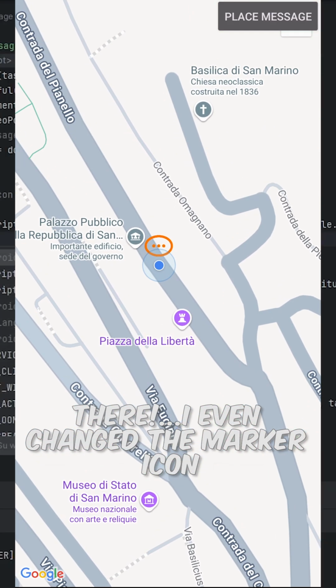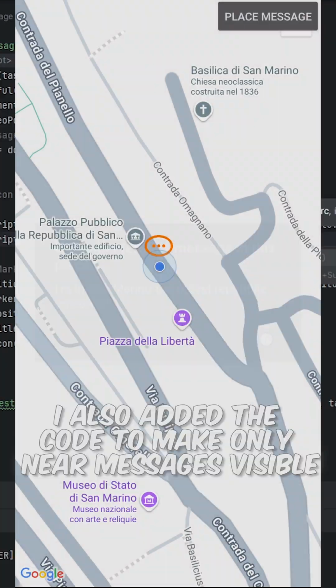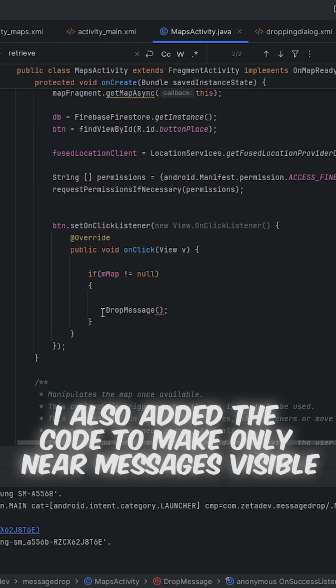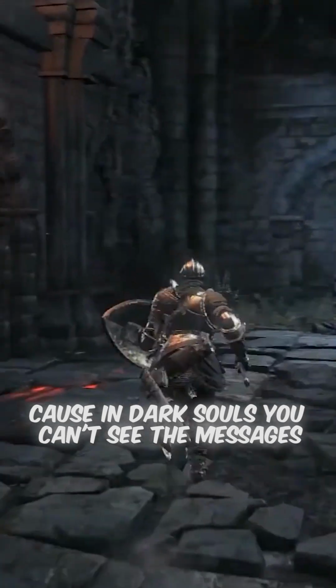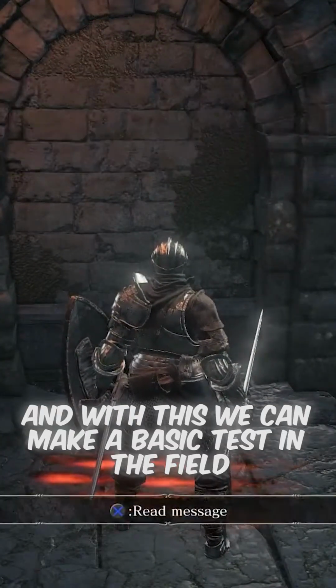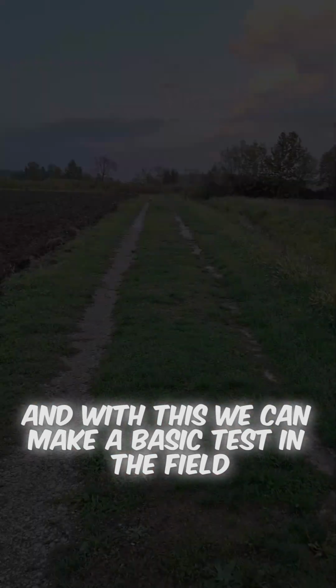There! As I was saying, I even changed the marker icon. I also added the code to make only the messages near you appear, because, you know, in Dark Souls you can't see the messages in the whole map, and with this we can do a basic test in the field.